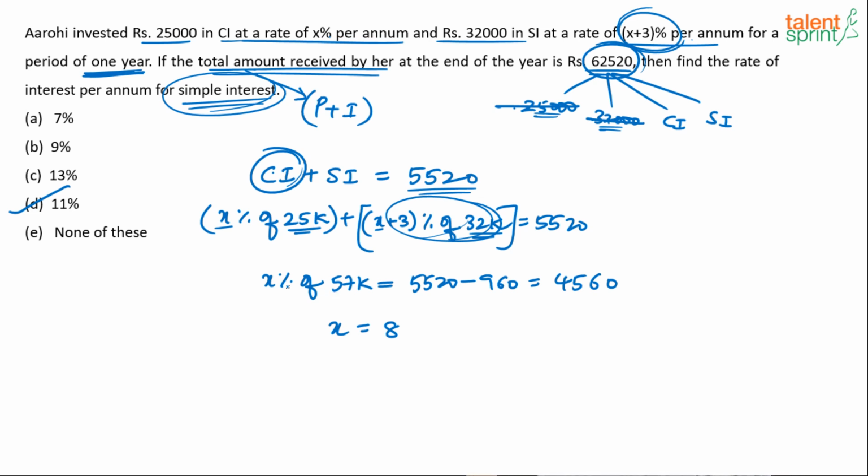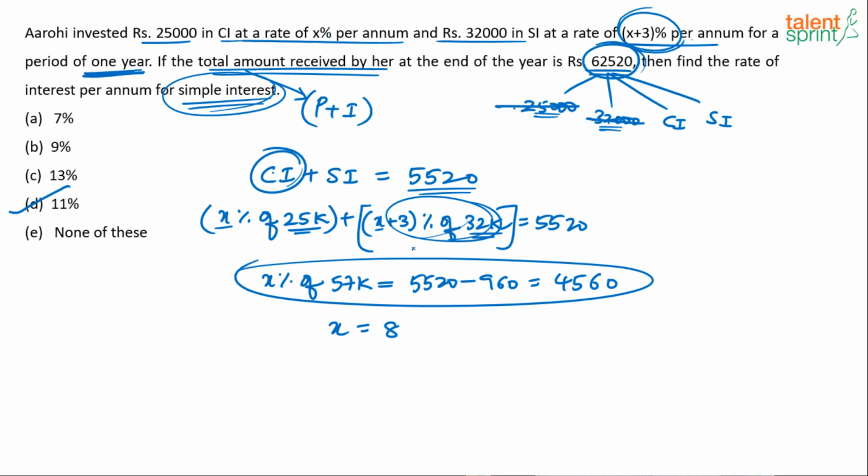Again, the trick lies in solving this. X percentage of 57,000 is equal to 4,560. So I'm now going to explain what actually ran in my head when I was looking at those numbers. This clearly is less than 10%, right? X is less than 10% because 10% is 5,700.